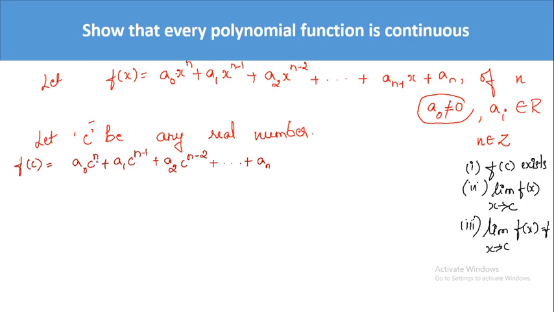So this is a real number, this is a real number, this is a real number, this is a real number. So we get a sum of real numbers, which means f of c exists. Correct? f of c exists.